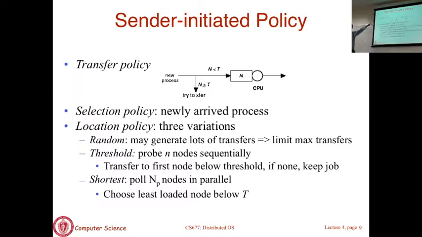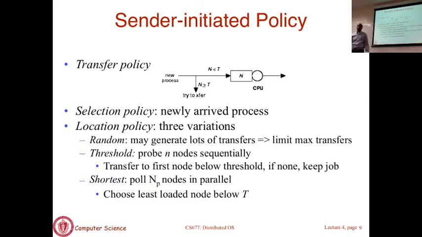Transfer policy: when to invoke scheduling. Very simple, threshold based. You can say, I wait until the utilization in the system exceeds a threshold, say 70%. If it goes above 70%, I'm going to try to actively offload some tasks to other machines. Or I just look at the number of tasks in my run queue. If there are more than 10 tasks, I decide I'm going to send some of these tasks somewhere else. A very simple threshold-based policy on when to start distributed scheduling.